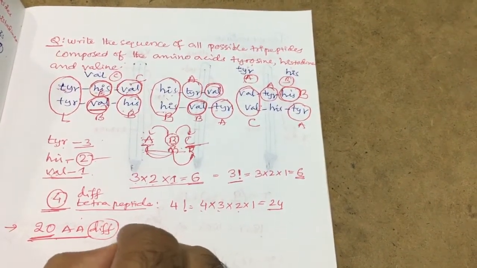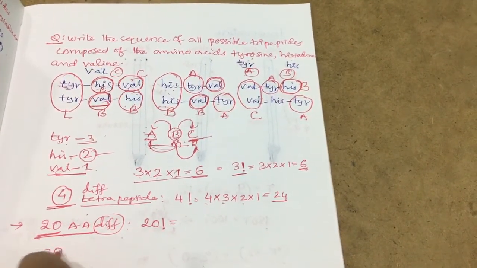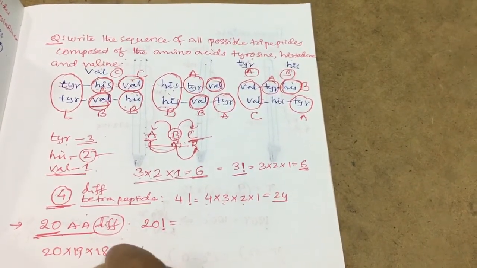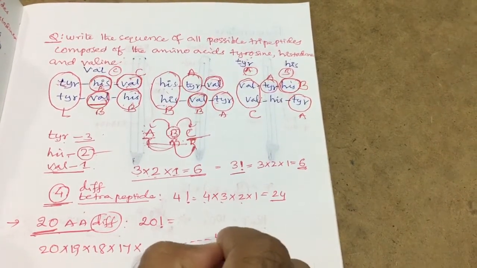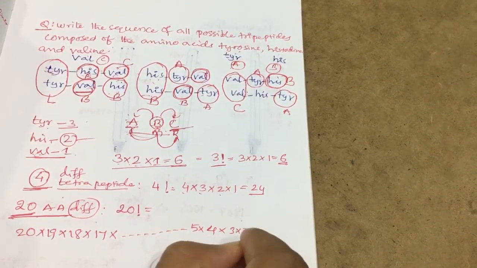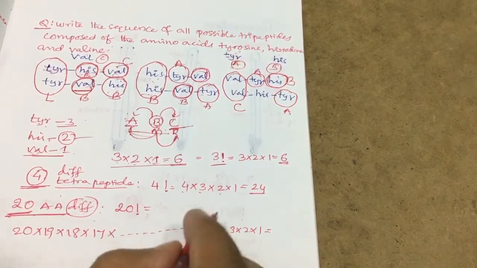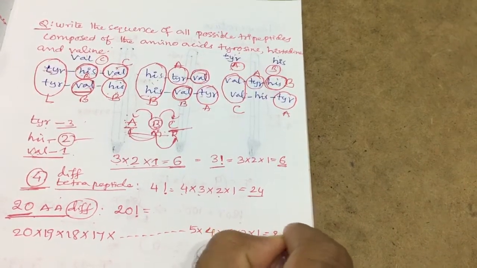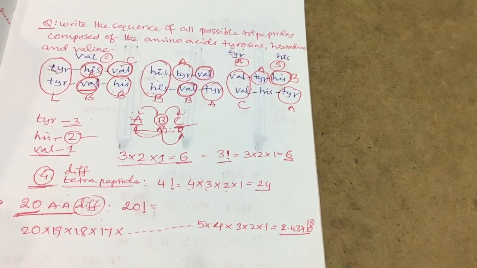That time we can write 20 factorial. 20 factorial meaning what? 20 into 19 into 18 into 17 and so on down to 4 into 3 into 2 into 1, that equals what is the answer? You can do it in the calculator. I already did, the answer is nearly 2.43 into 10 power 18 polypeptides are possible.